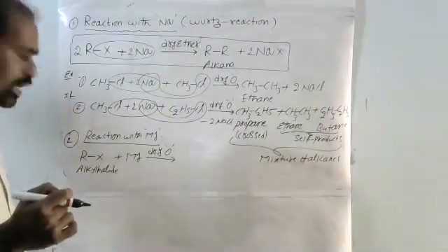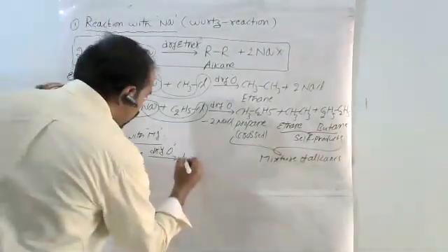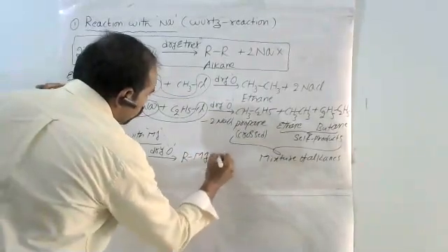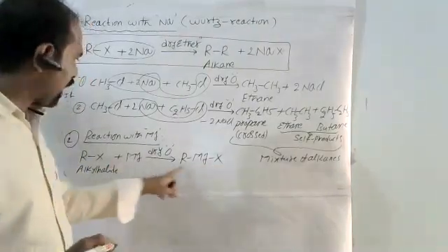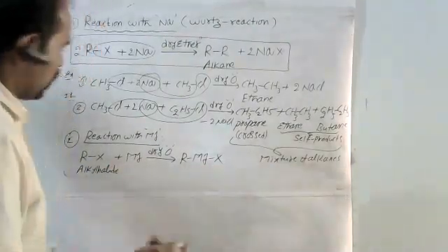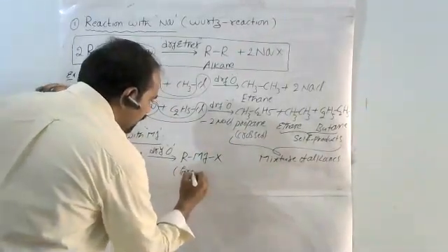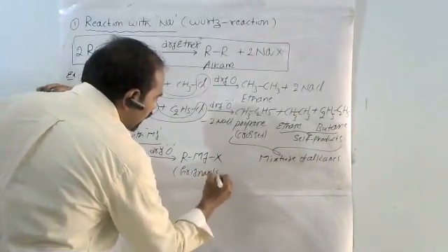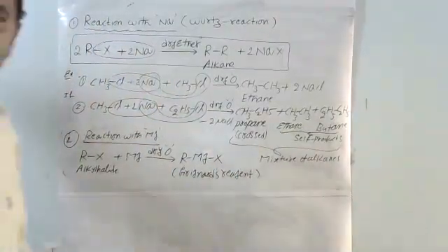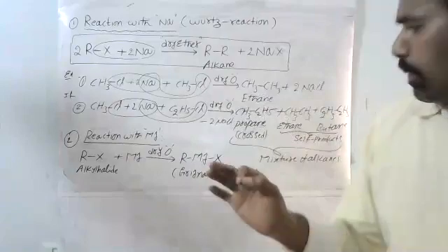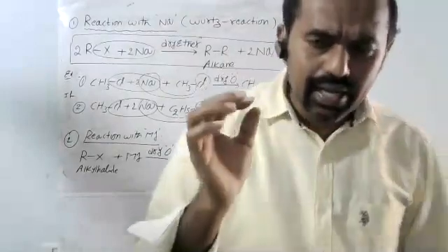Okay, now in this process we get an additional product, that is RMgX. We get this additional product, RMgX. It is called alkyl magnesium halide. It is also called simply Grignard's reagent. So particularly alkyl magnesium halide, it is called Grignard's reagent.